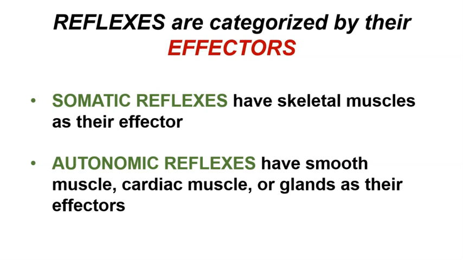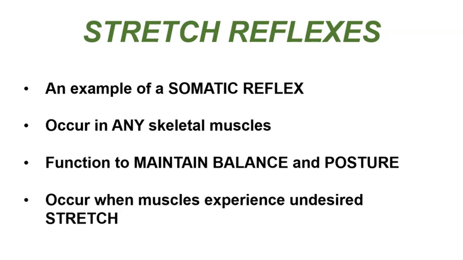So reflexes are generally characterized by their effectors, that is, which muscles or glands are activated as part of that reflex. Somatic reflexes are reflexes that have skeletal muscles as their effector, while autonomic reflexes have smooth muscle, cardiac muscle, or glands as their effectors. So let's look at some specific examples of reflexes and how they work. We'll begin with the somatic reflexes.